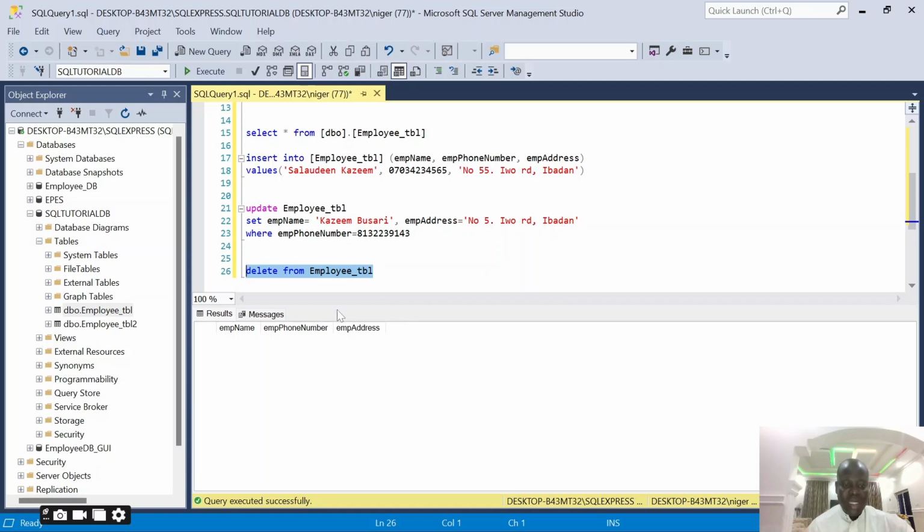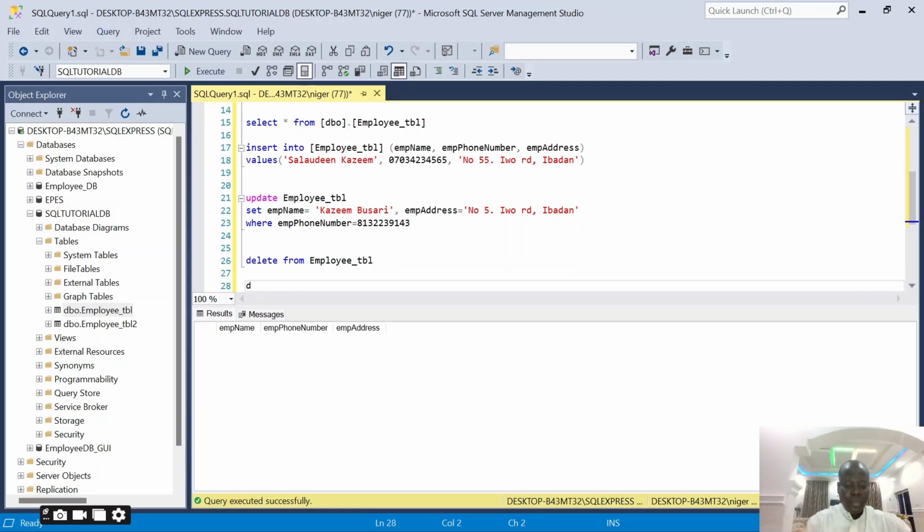So now you can see when I say delete from this table, and I didn't specify whose record should be deleted, every record in the table has been deleted. Now there is another very important command we need to note. When I use delete, it deletes the contents of the table, not the table itself. But we have another command that deletes the entire table, both the structure and the contents at the same time, which is called drop. If I use drop, it's going to delete both the structure of the table and the content. That means it's going to remove the table even from here.